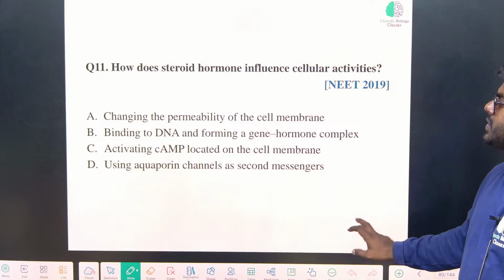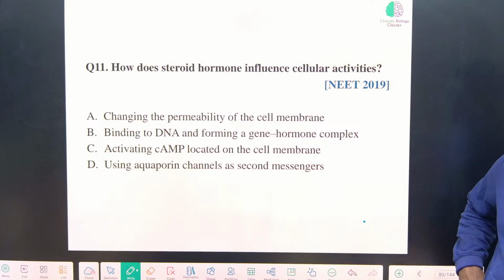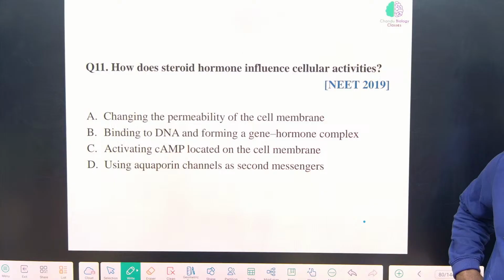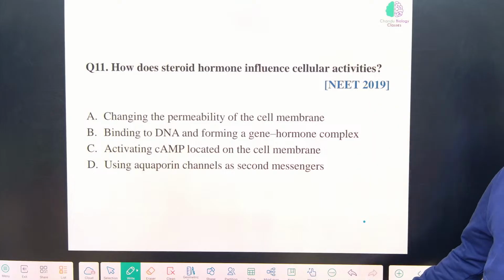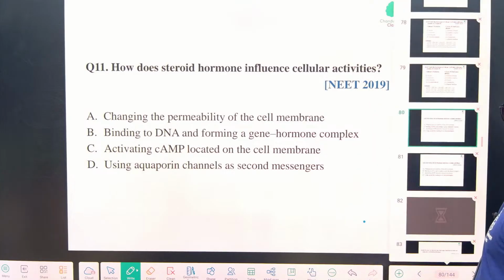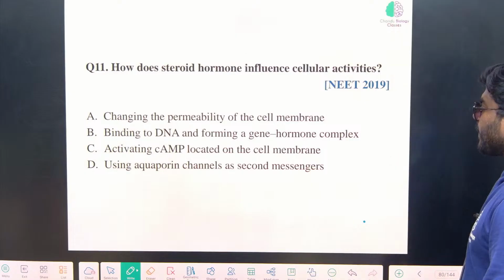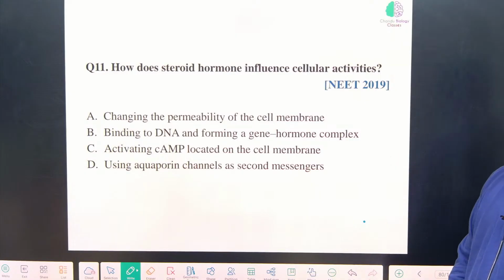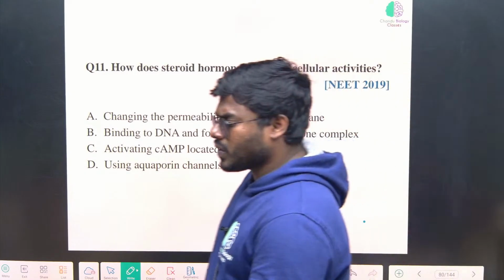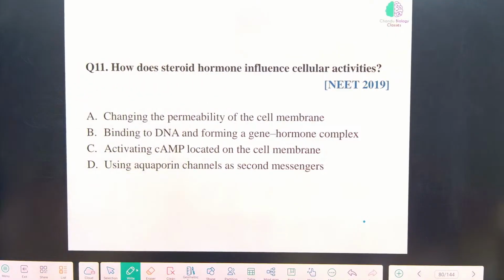Answer slowly, slowly. Again, these are all not there in the NCERT. You have to understand in a brilliant way. I want you to compulsorily give the answer. Tell me, answer slowly.